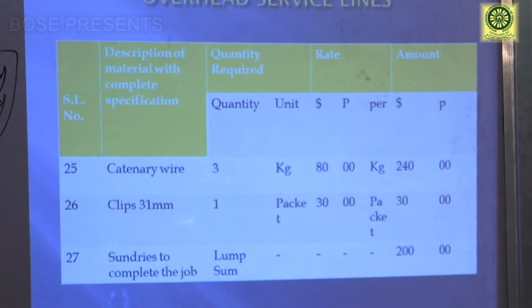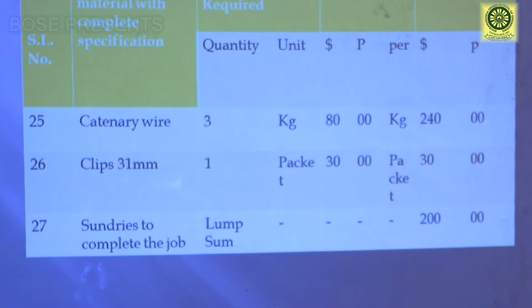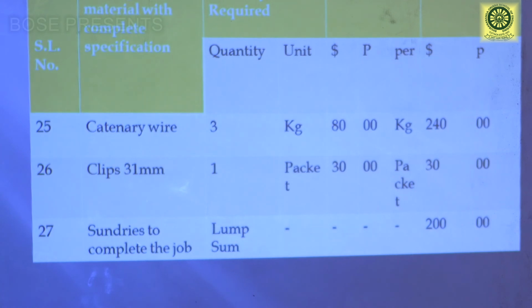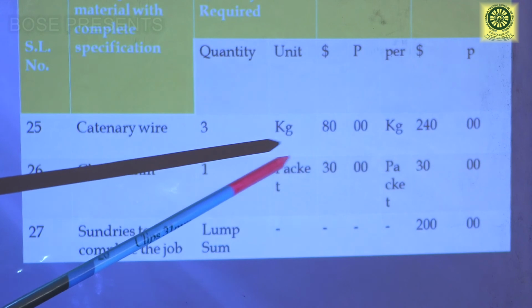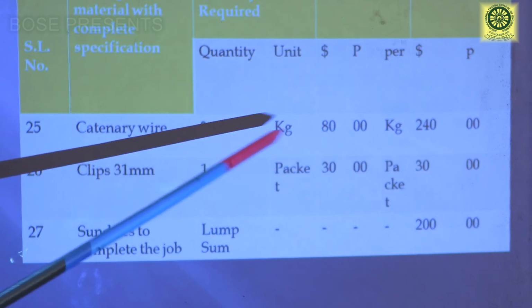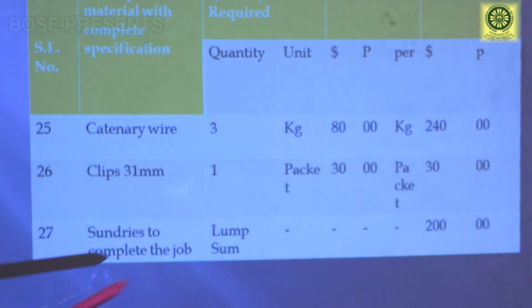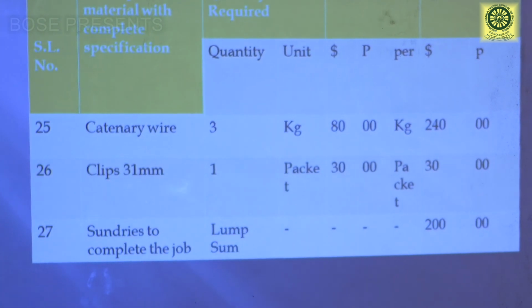Catenary wire. Catenary wire is the suspended wire, that means it is suspended in the pole and it is used to support against mechanical vibration. Suppose 3 kg required, each 1 kg cost 80 rupees. So 3 kg cost 240 rupees. Clips 31 mm, suppose 1 packet is required and it cost 30 rupees. Sundries to complete the job, suppose 200 rupees.